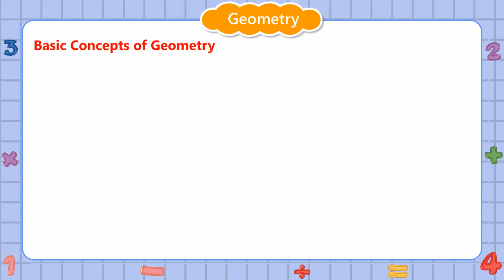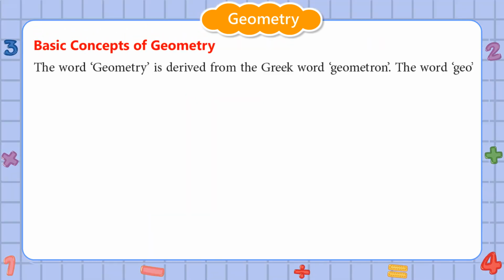Basic concepts of geometry. The word geometry is derived from the Greek word geometron. The word geo means earth and metron means measurement.